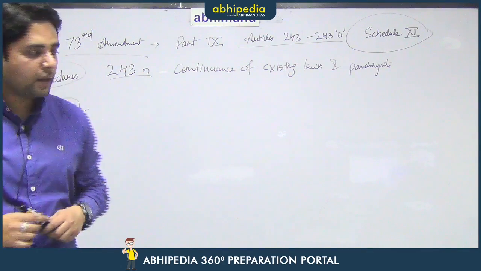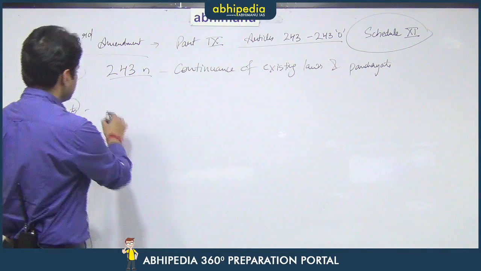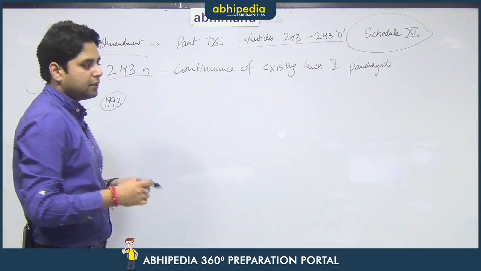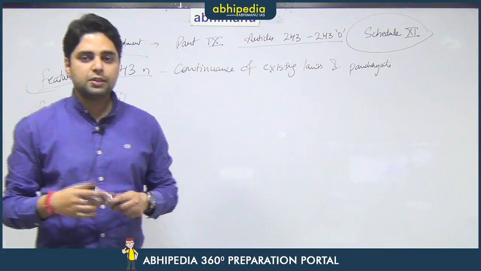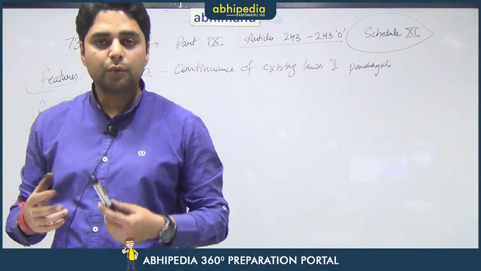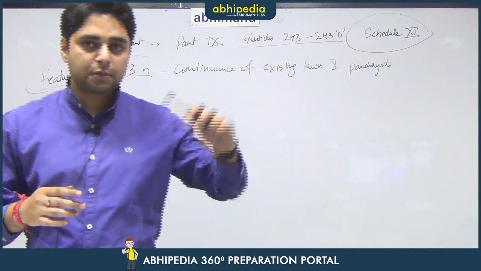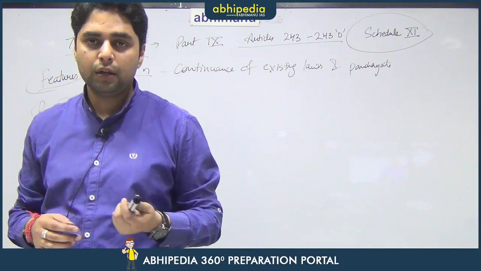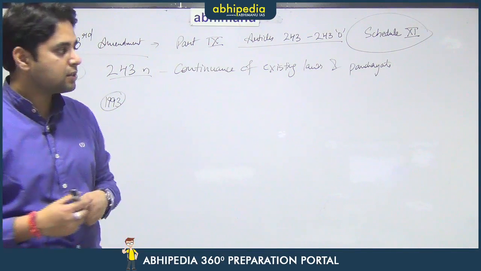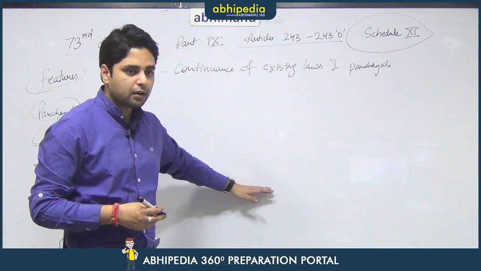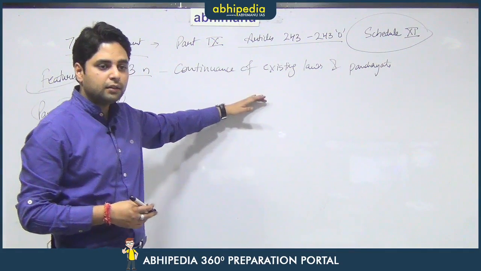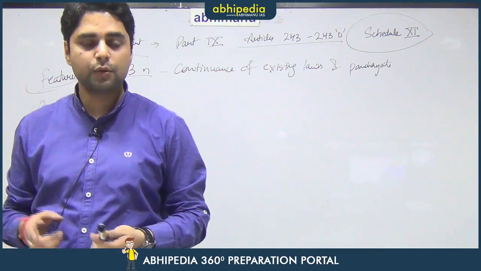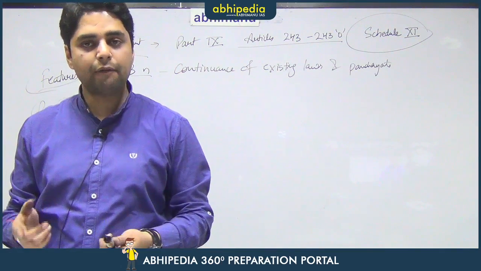That means when this particular amendment is passed in the year 1992 and implemented in the year 1993, there were existing Panchayati Raj laws in every state already. So, what would happen to those laws? Will this particular amendment supersede all those laws, or will those laws continue? So, of course, now the answer is that all those laws come here, but the constitution is here. That means the constitution is supreme to all those laws. So, all those state laws which were already there in operation, they have to go.